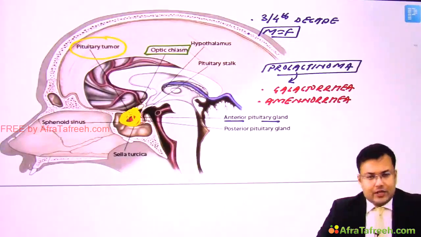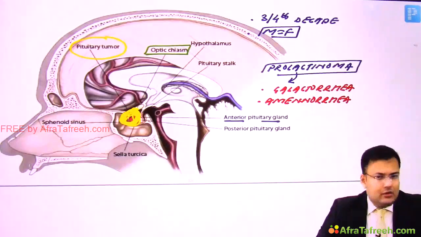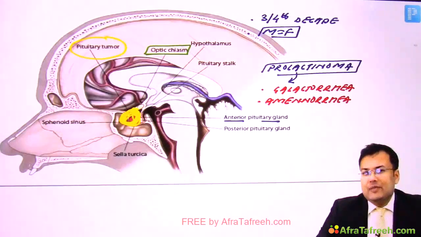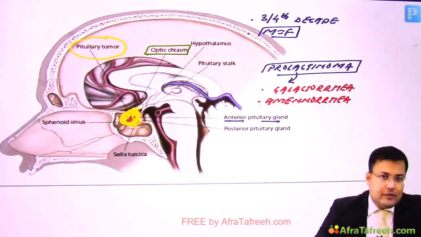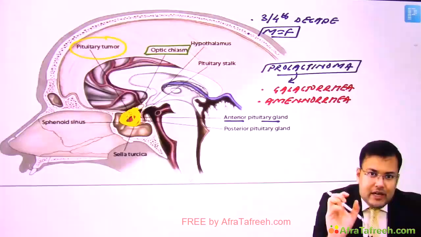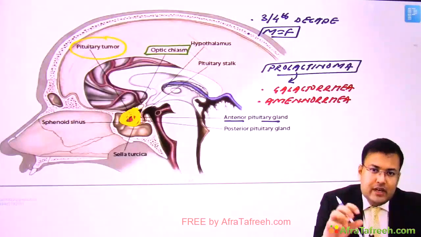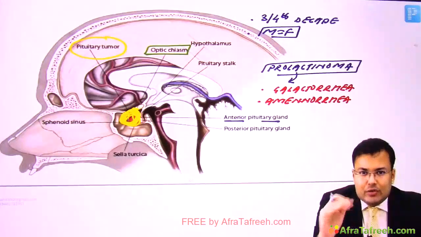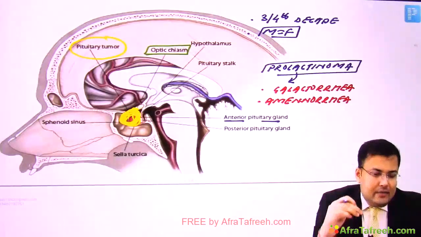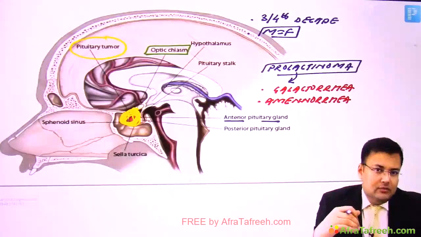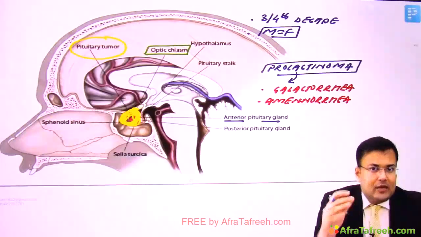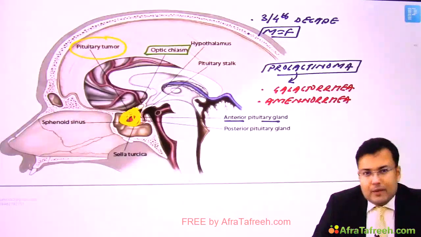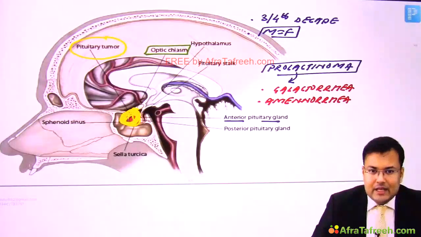Simple. Now see how we are going to make the diagnosis. Just like any other brain tumor, we have to make the diagnosis of pituitary adenoma on MRI. So investigation of choice for diagnosis is MRI. Second, we have to go for full endocrinological profile to see which hormone level is increased. Third, because of close relation of tumor with optic chiasma, we have to go for formal visual field charting. Now see the management. We can go for medical management as well as surgical management.